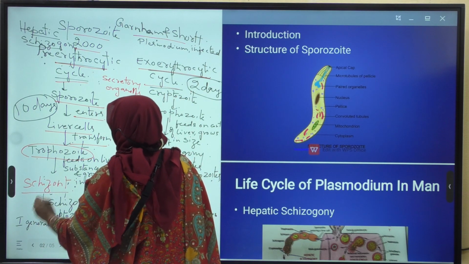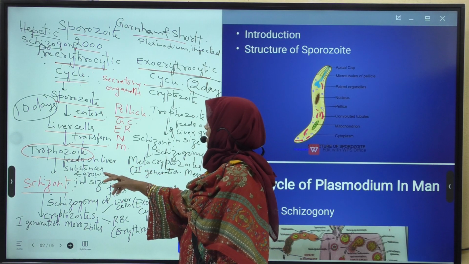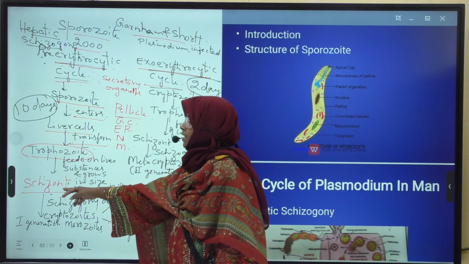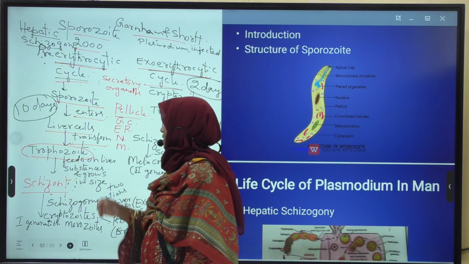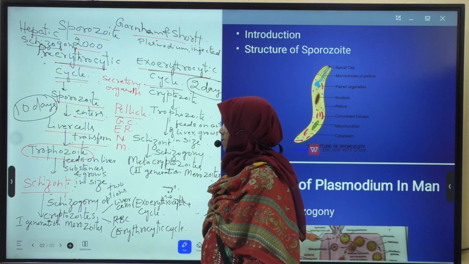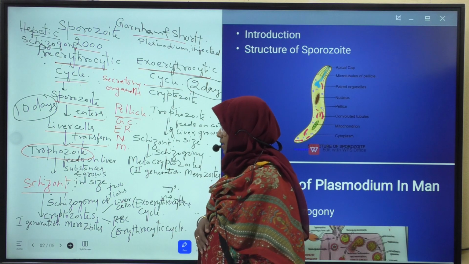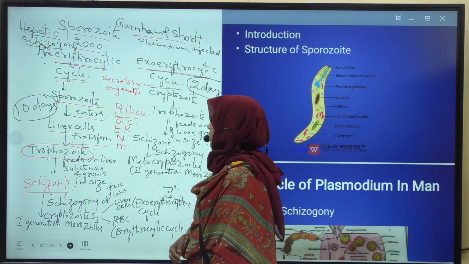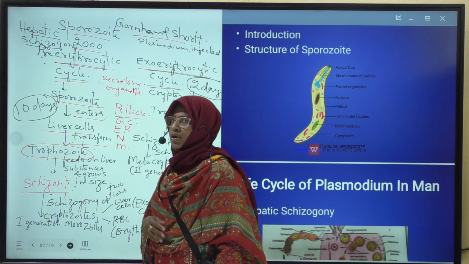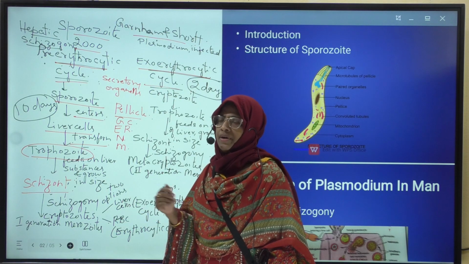This stage is called schizont. When trophozoite feeds on liver substances and grows in size, it enters into schizogony stage. In schizogony stage, what happens? What is schizogony? Asexual multiple fission is called schizogony. Nucleus divides into many nuclear bits.